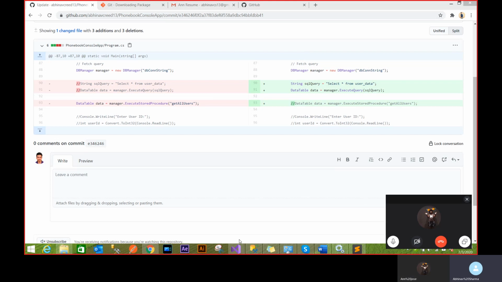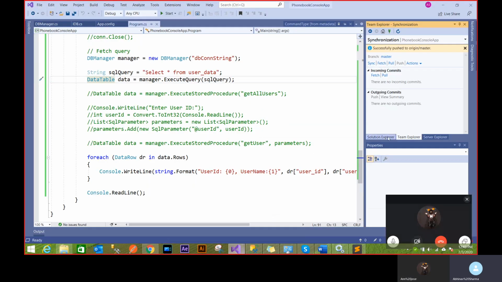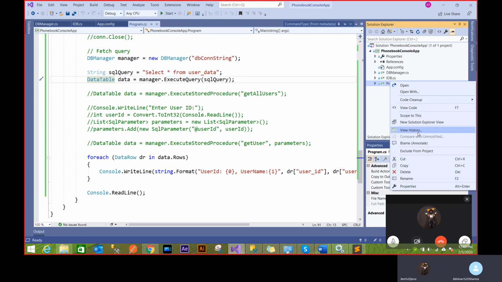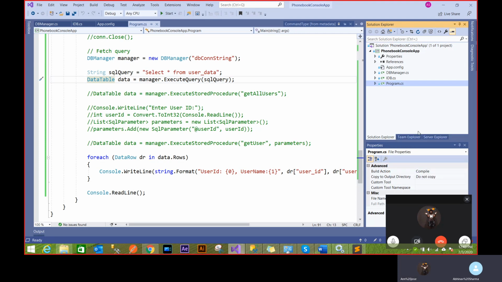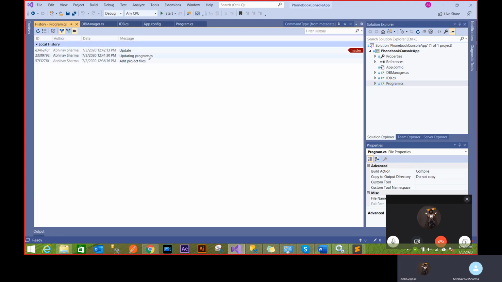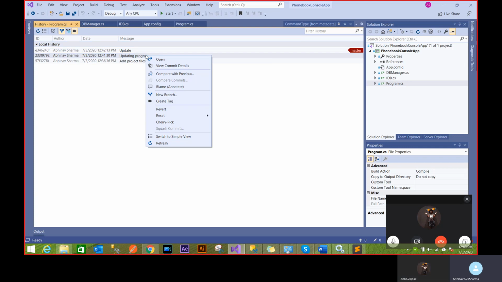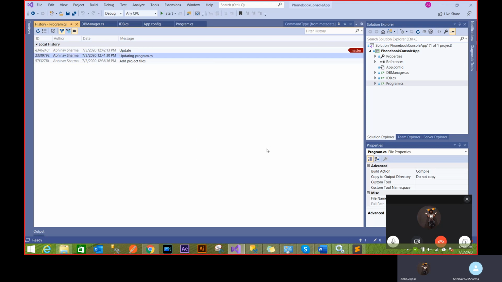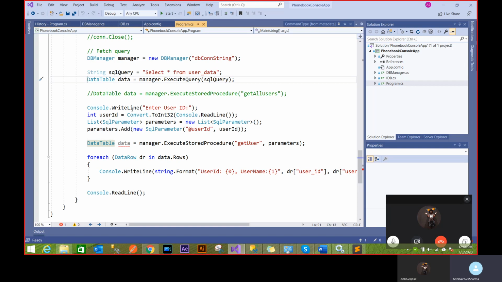I can just right click and say that I want to go back to a previous file. So for this, I can say in program CS, view history, and these are the changes I've done. I say right click, revert, and that's how I revert my commit. If I go to my program file, you see that this is back. You see how powerful that is.